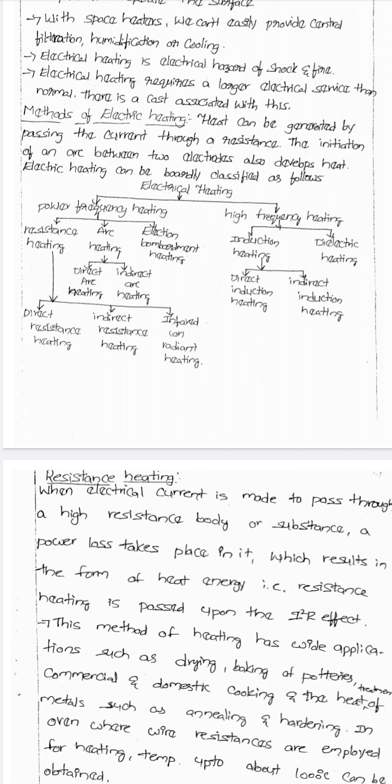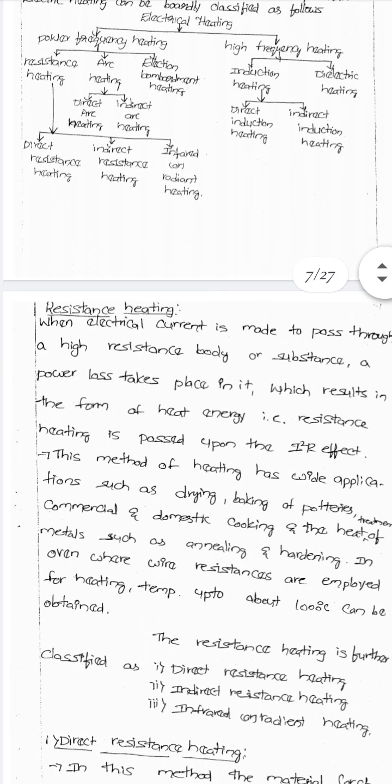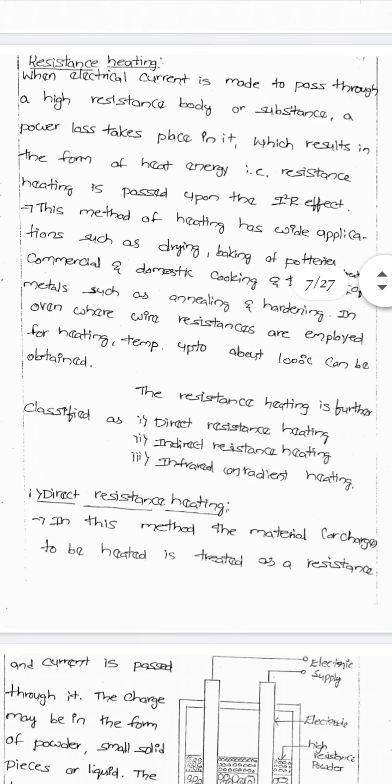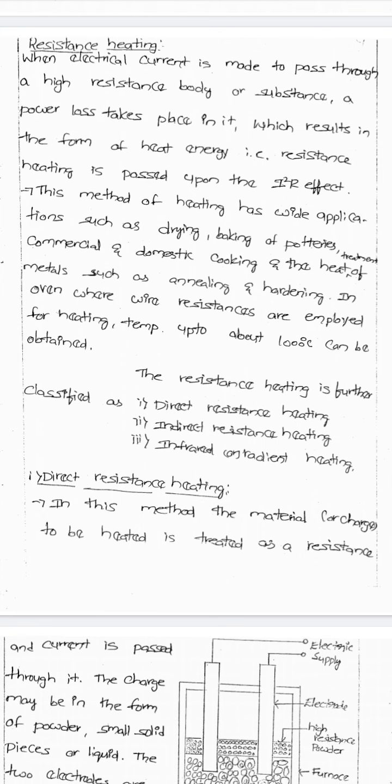First one is power frequency heating, which has three major types. In that, the first one is resistance heating. When electric current is made to pass through a high resistance body or substance, a power loss takes place in it. The result is in the form of heat energy.